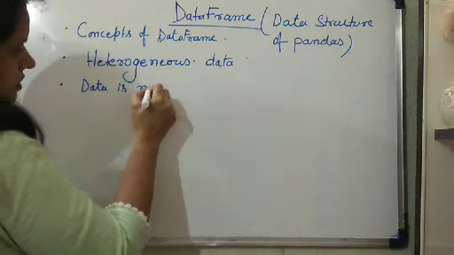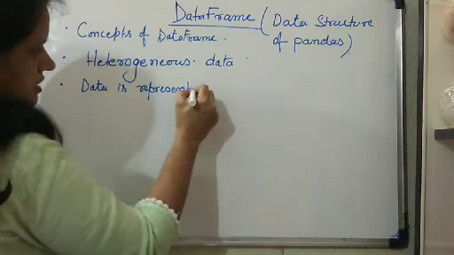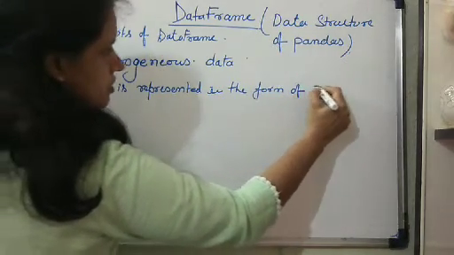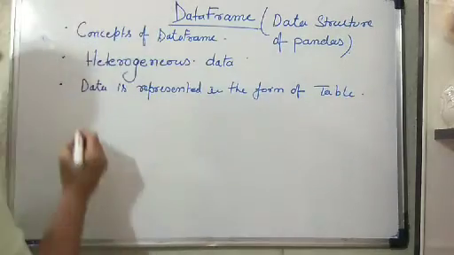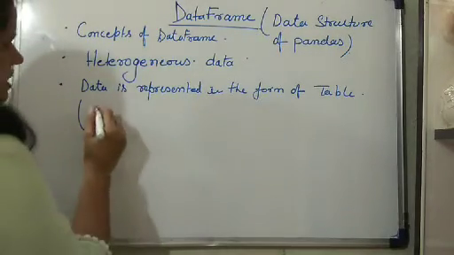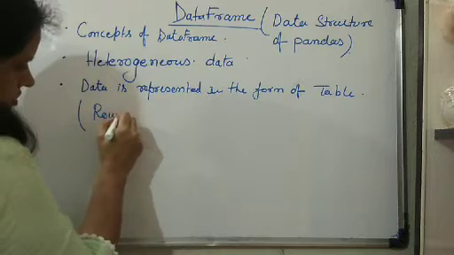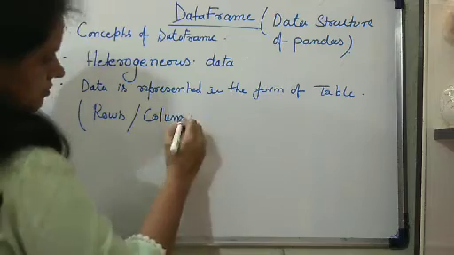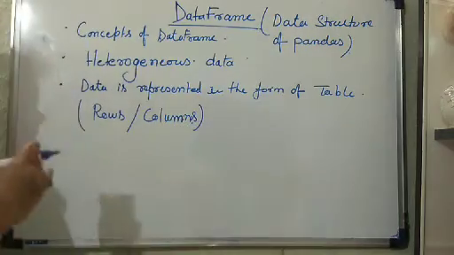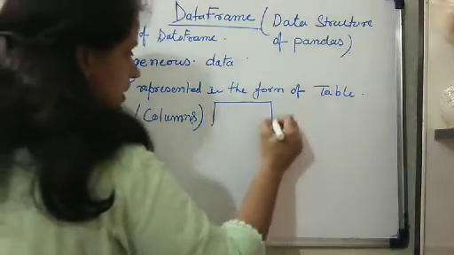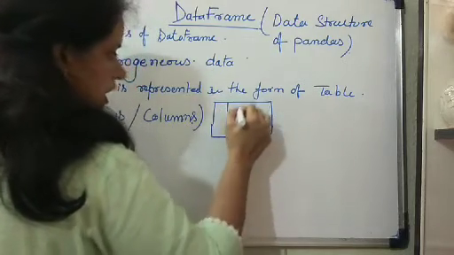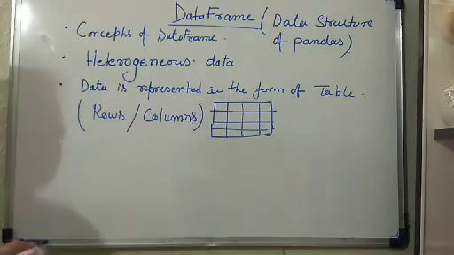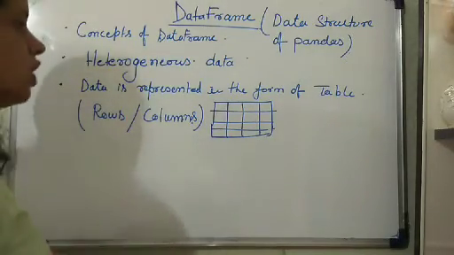Data is represented in the form of a table, which means the data is represented in rows and columns. As the word table comes, this should be very well set in your mind that it will be a collection of rows and columns. So the data frame displays the data in the form of rows and columns.